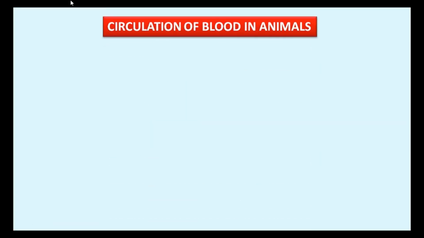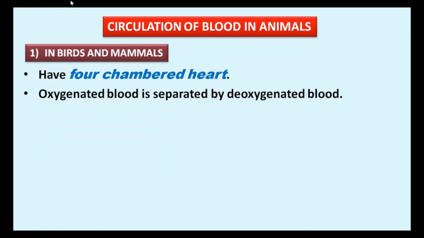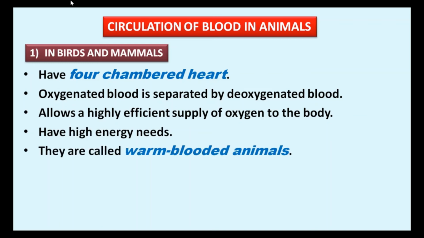Circulation of blood in animals. First, in birds and mammals. Birds and mammals have a four-chambered heart. Oxygenated blood is separated from deoxygenated blood. It allows a highly efficient supply of oxygen to the body. They have high energy needs. The birds and mammals are also called warm-blooded animals.